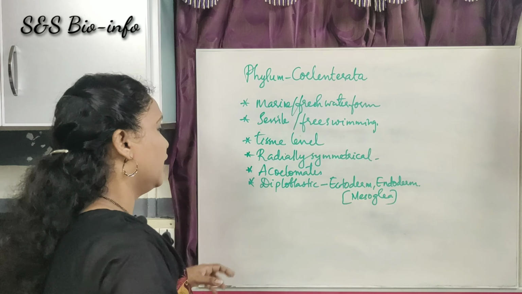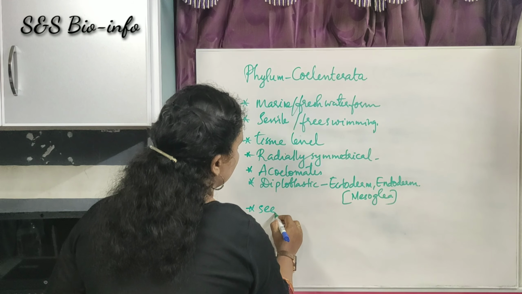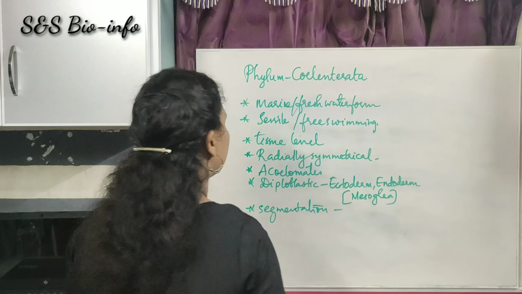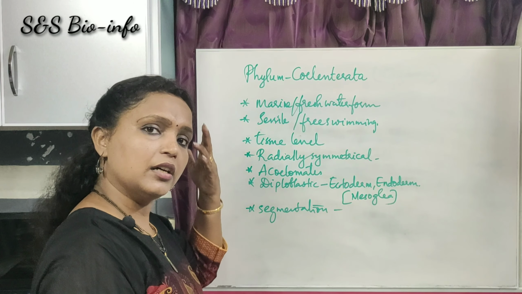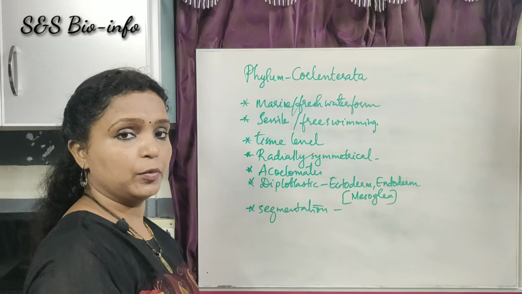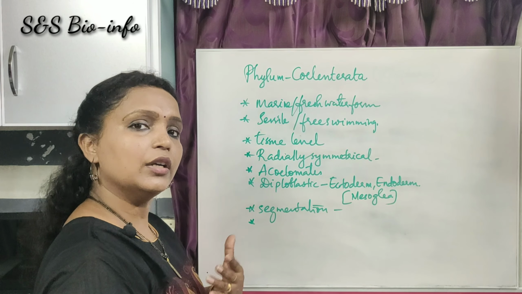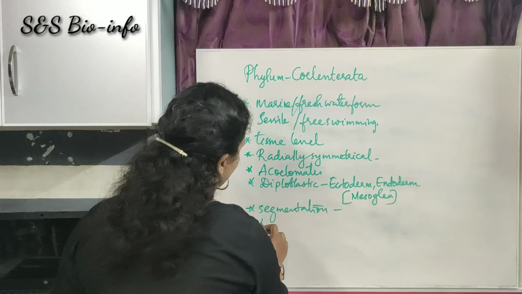The next one, segmentation. Segmentation is absent in these animals. No segmentation like a head and a trunk and other body parts. Then what about notochord? As they do not have a notochord, they are known as non-chordates.